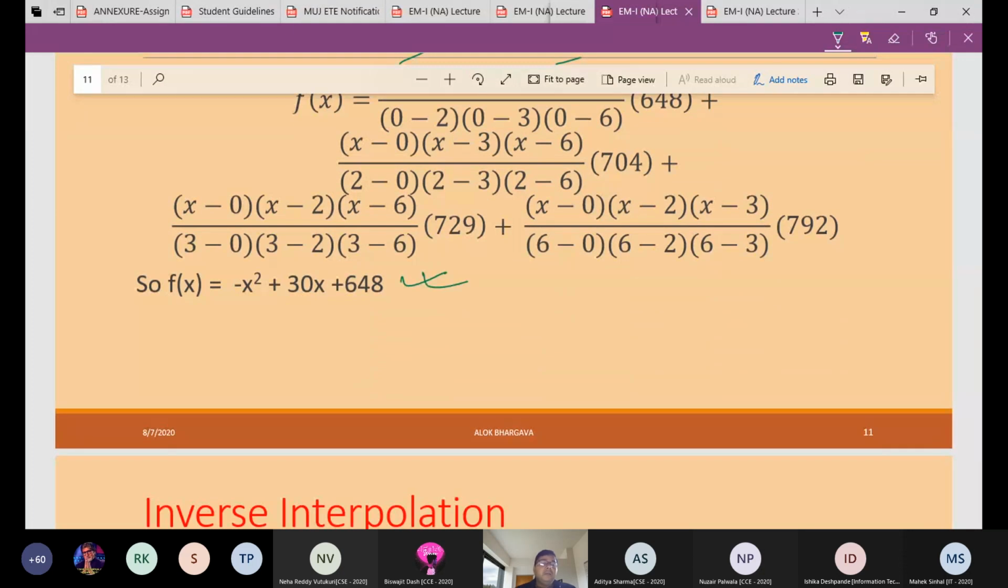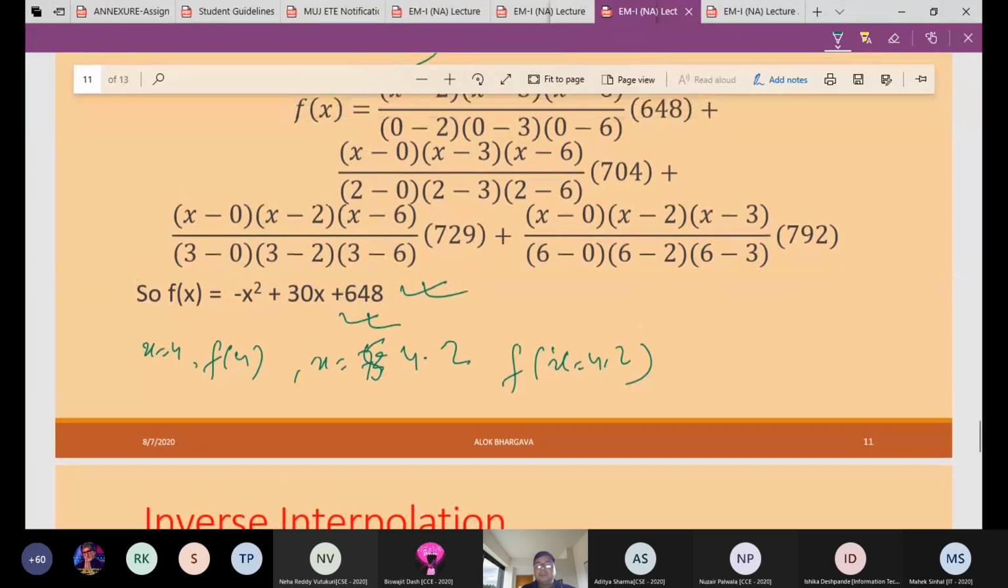In this polynomial, if you want x equal to 4, you can find f of 4. If you put x equal to 7 or 5 or 4.2, you can find f of x at 4.2 from the same polynomial. So if you have a polynomial, you can find any values. Makes sense? Yes. Okay.